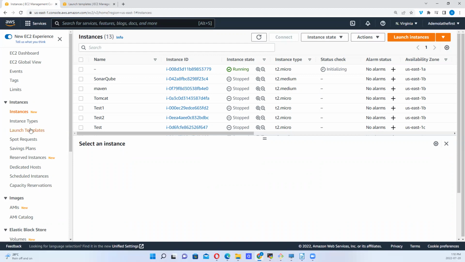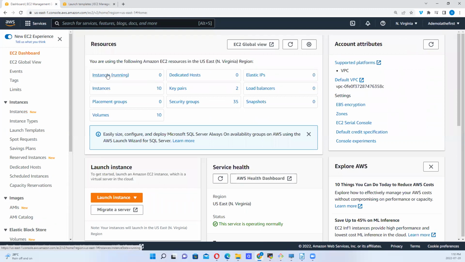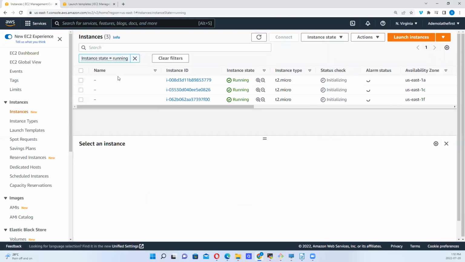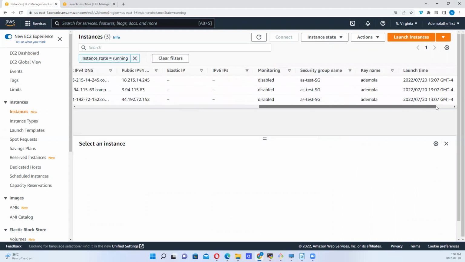So let's see what happens. Let's go to the EC2 dashboard. We can click on running. So we see there are 3 running instances. These are the 3 running instances.